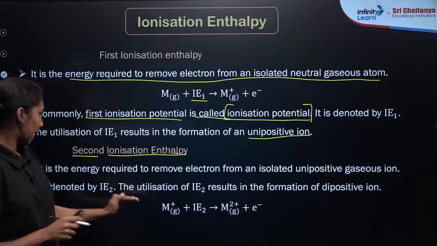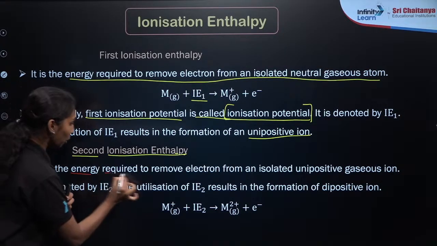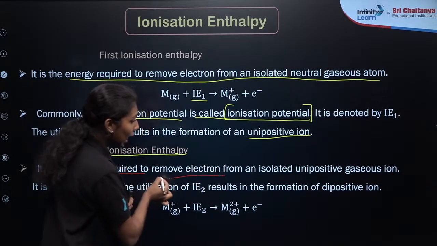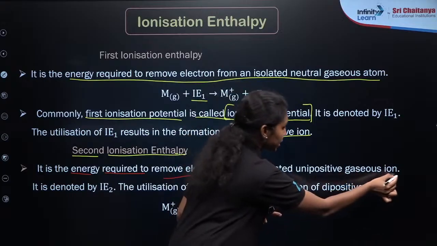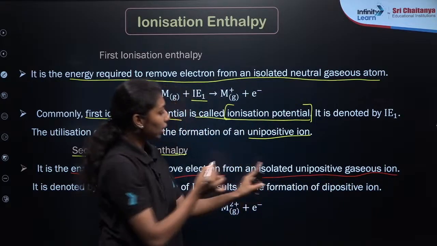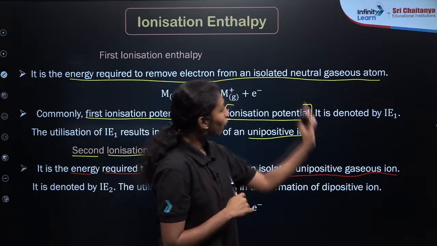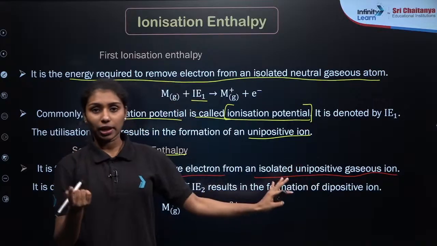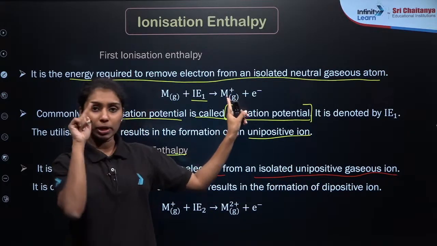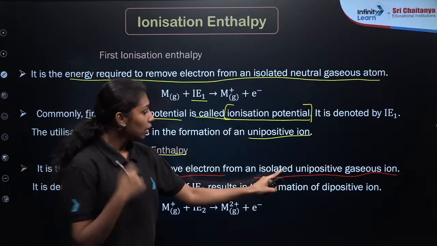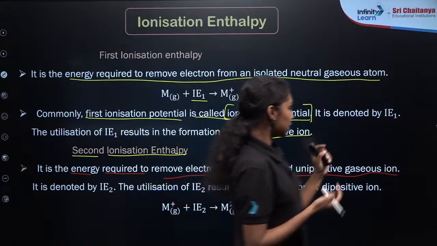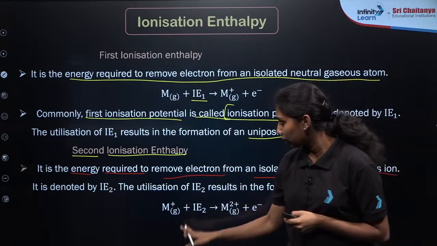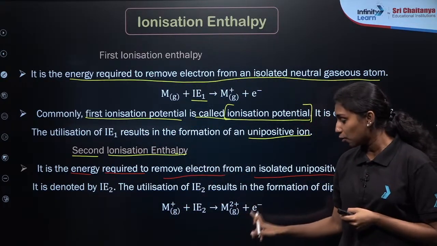In words we can say that it is the energy required to remove the electron from an isolated unipositive gaseous ion. From an isolated gaseous atom we are providing the unipositive ion, with one positive charge. From the unipositive ion we will be removing one more electron, so we will be getting M2 plus ion plus one electron.